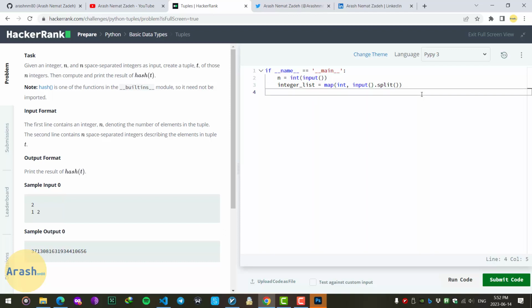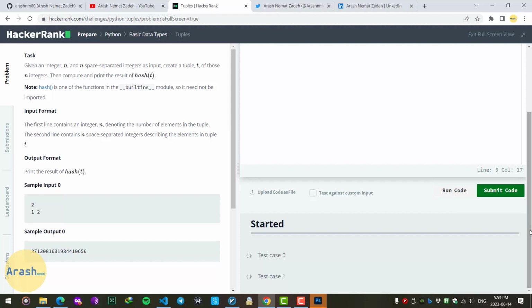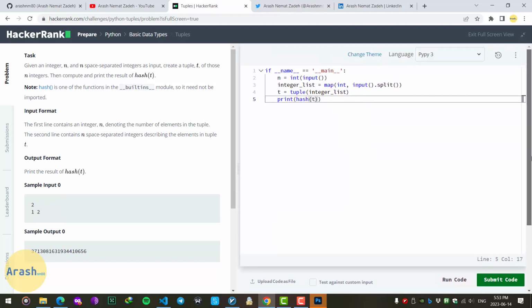We create a tuple named t, and it will be a tuple of the integer list, and we simply print the hash of this tuple. Very easy. Submit our code, and while it is running, I should add one extra point about this